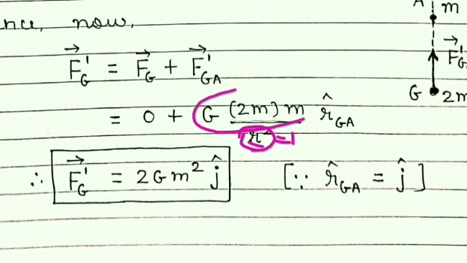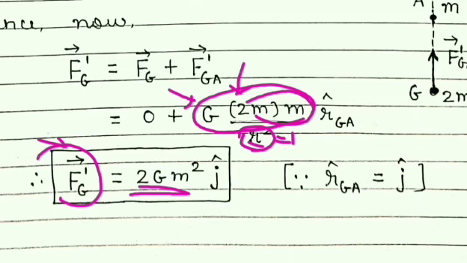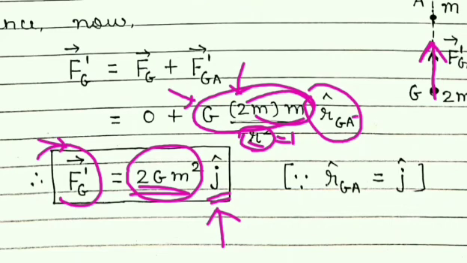So what is remaining? 2G m into m, so 2Gm square. But here this force is in vector form. So this is the magnitude and its direction is in the upward direction, that is towards the y axis. So it is shown by unit vector j, because unit vector j represents the positive y direction. So here this unit vector rGA is nothing but unit vector j, which shows the y axis.